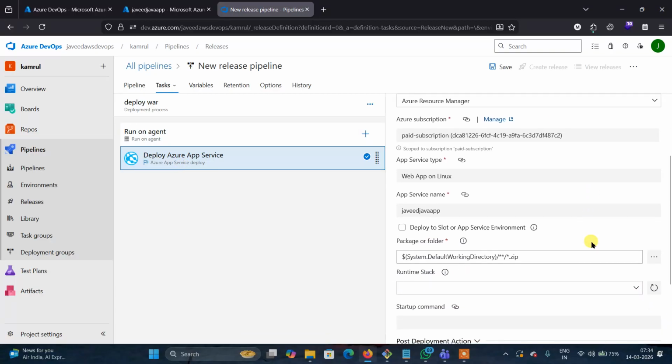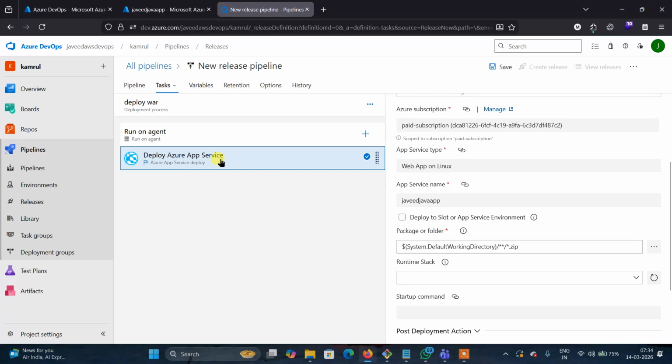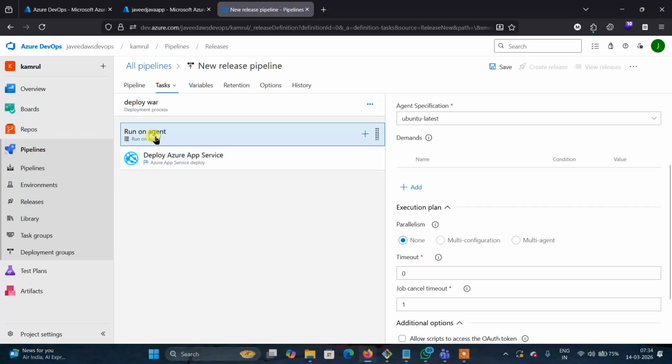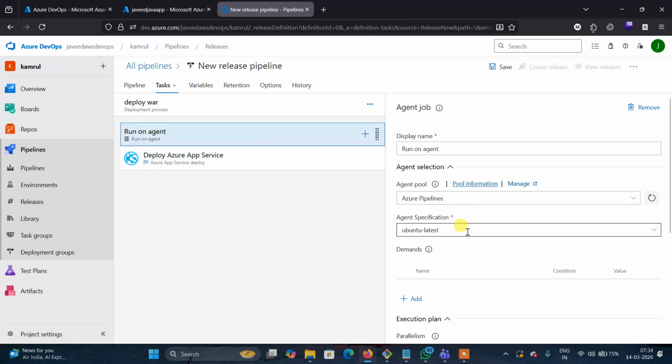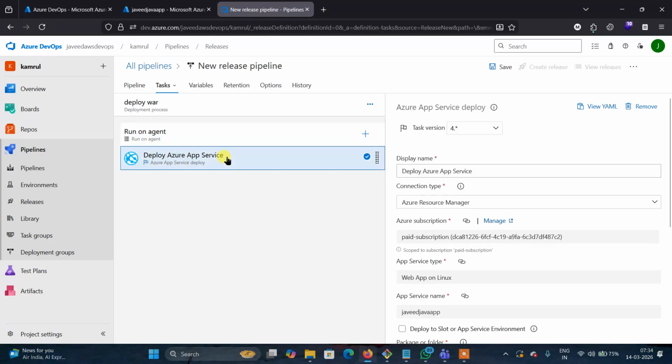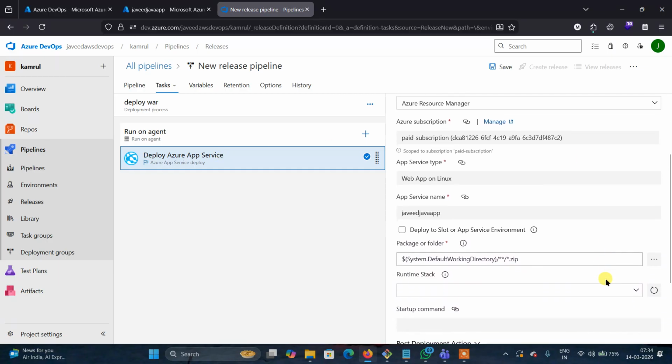Now see this. When you select the run, it should run on which one? Agent. Which agent did I select here? Ubuntu latest. When I select the deploy Azure app service, here is a small issue in Azure.